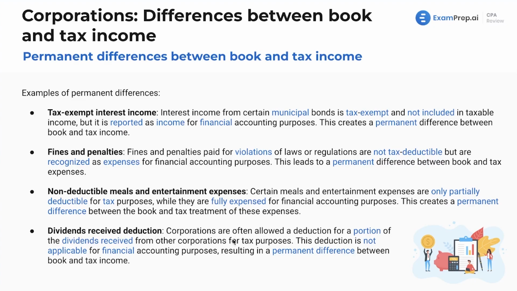Dividends received deduction. Corporations are often allowed a deduction for a portion of the dividends received from other corporations for tax purposes. This deduction is not going to be applicable for financial accounting purposes, resulting in a permanent difference between book and tax income. We talk about this in another lesson, so make sure you know it from there. But here we're pulling it in, showing that it has more to it than what you just covered mathematically.